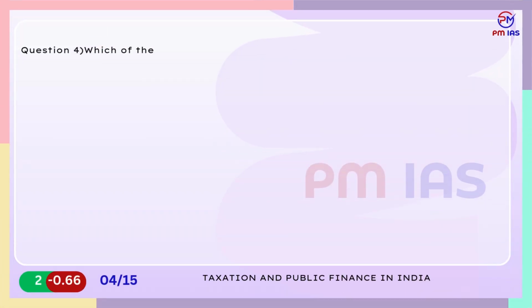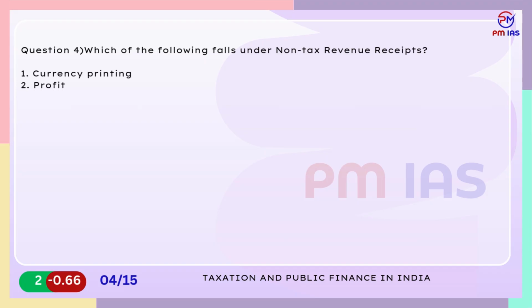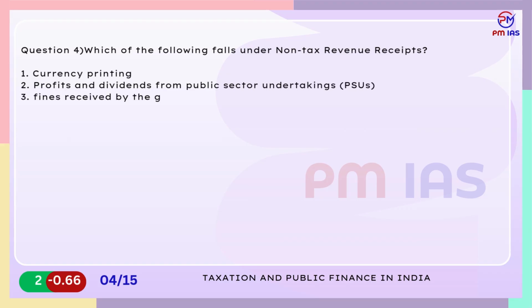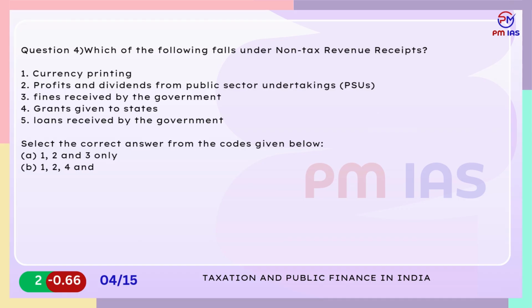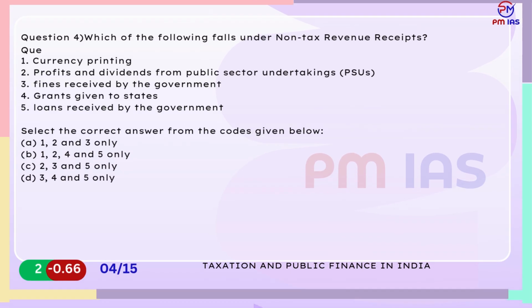Question 4. Which of the following falls under non-tax revenue receipts? 1. Currency printing. 2. Profits and dividends from public sector undertakings, PSUs. 3. Fines received by the government. 4. Grants given to states. 5. Loans received by the government. Select the correct answer from the codes given below. A. 1, 2 and 3 only. B. 1, 2, 4 and 5 only. C. 2, 3 and 5 only. D. 3, 4 and 5 only.